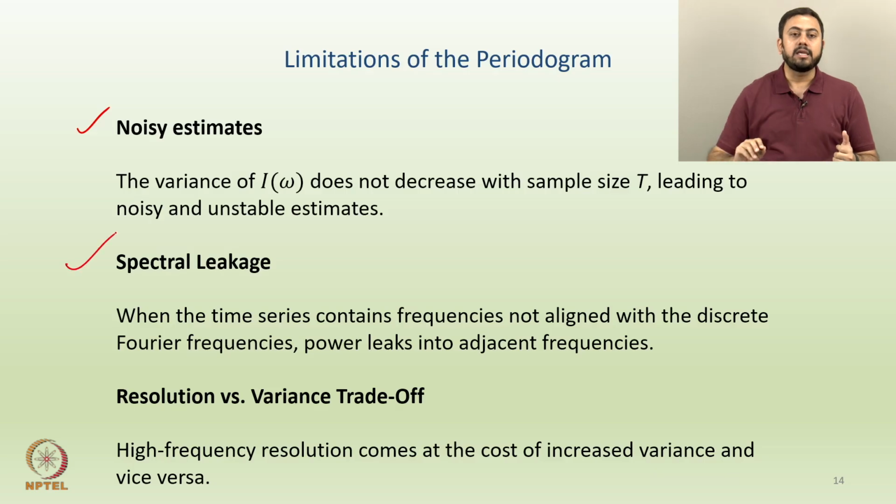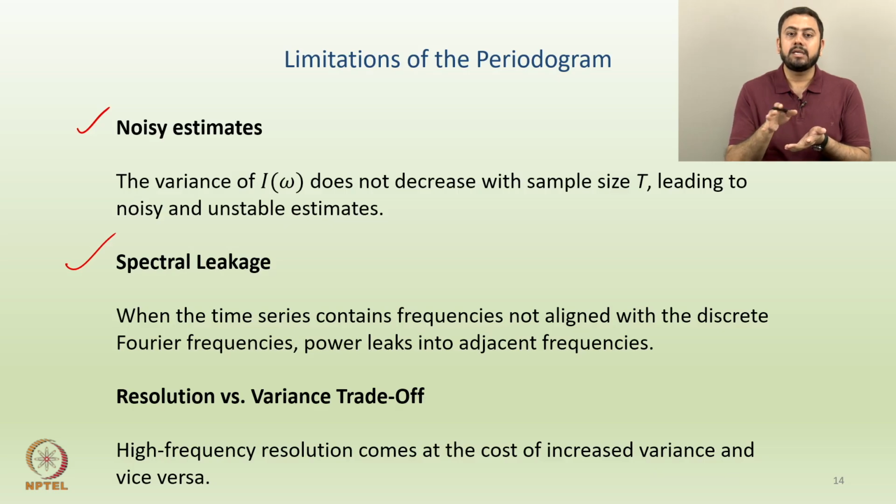Second is spectral leakage. What do you mean by that? When the time series contains frequencies not aligned with the discrete Fourier frequencies, power leaks into adjacent frequencies. Since you are trying to estimate S omega using I omega, the frequencies in S omega and the frequencies in I omega may not match exactly. In that case there is some spectral leakage.